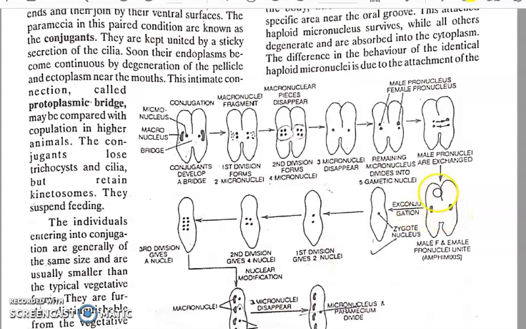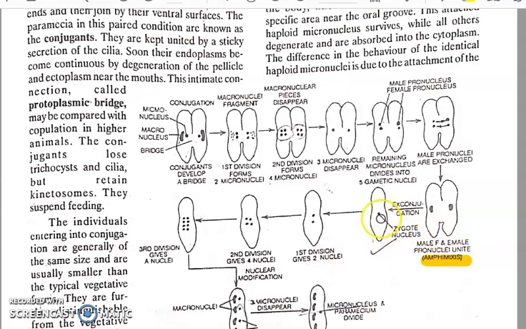Synkaryon is formed, and once the synkaryon is formed, these ex-conjugates get separated. This syngamy is known as amphimixis in the case of Paramecium. So the synkaryon is formed, and the cytoplasmic bridge gets dissolved and removed. The Paramecium get separated, and they form their pellicle and cilia, their body lining. Now we will be dealing with one ex-conjugate.